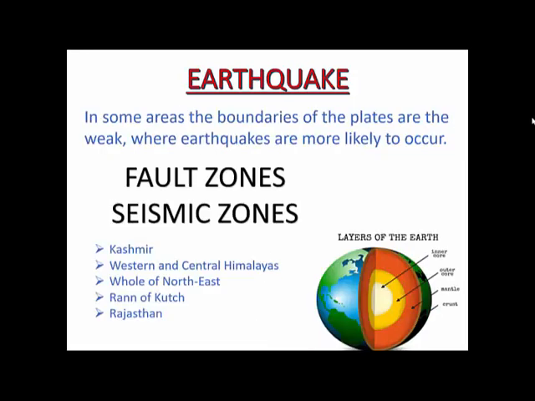So we were talking about the seismic zone. Then we have various areas which are very prone to earthquake, like Kashmir, like Nepal, like Japan, and within India, the Rann of Kutch, Rajasthan, then the whole of the northeast. These are the seismic zones. You need not remember all of them, but just learn at least 2 to 3 of them.